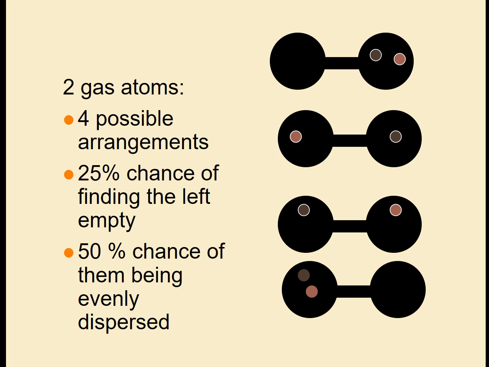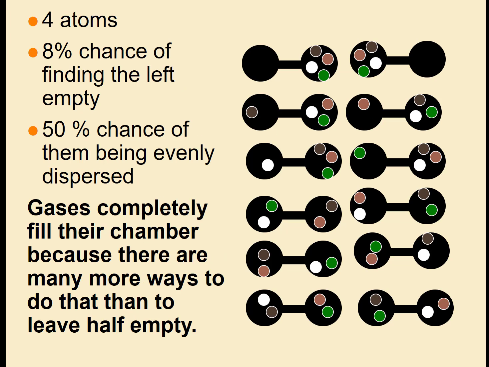If I have two gas atoms, then I have more arrangements. They can both be in the right, they can both be in the left, and I can have one of each of them in the left and the right. So as far as the probability goes, it's more likely that I'm going to find an even distribution. So 50% chance I'm going to have one in each of the chambers. When I add 4 atoms, now my different probabilities increase. But we tend to find that the gases will completely fill their chamber and they'll fill it evenly. And the reason why they'll do that is because there's more of a probability of them being evenly dispersed.